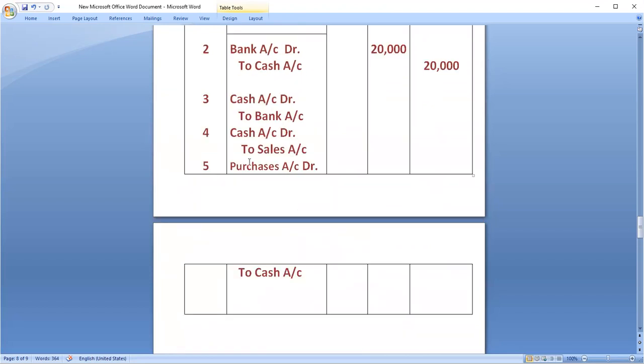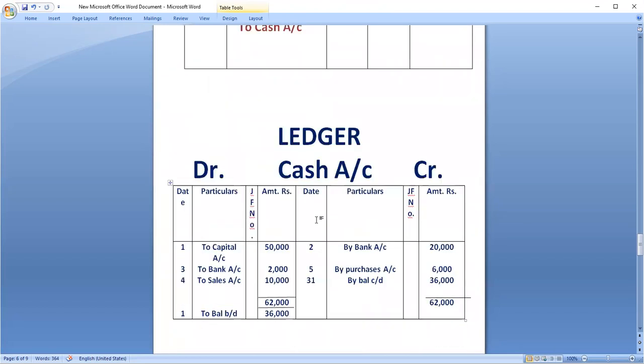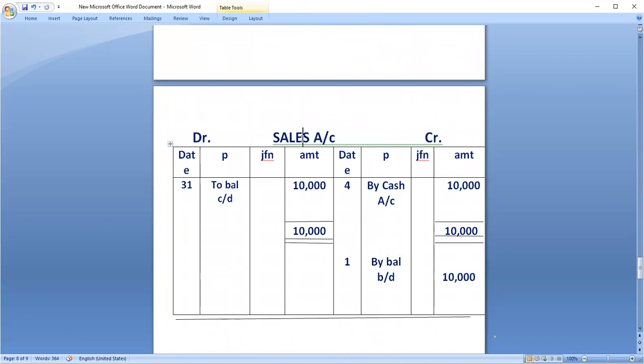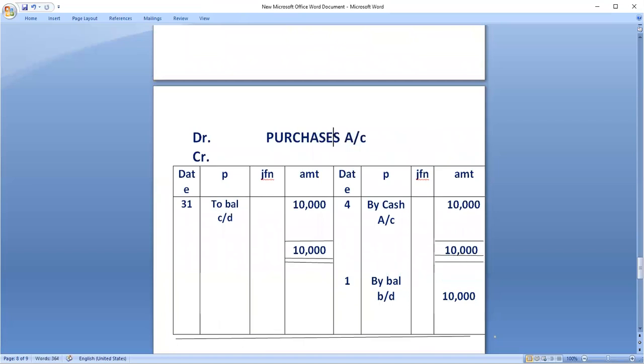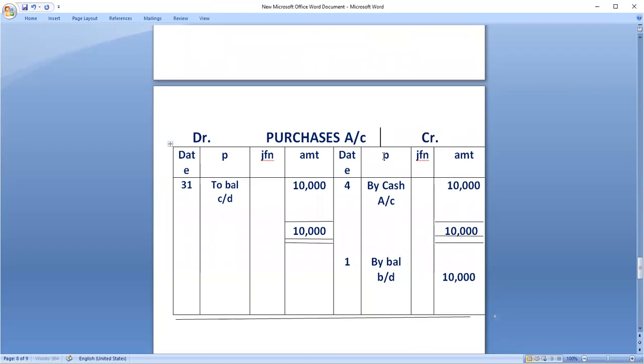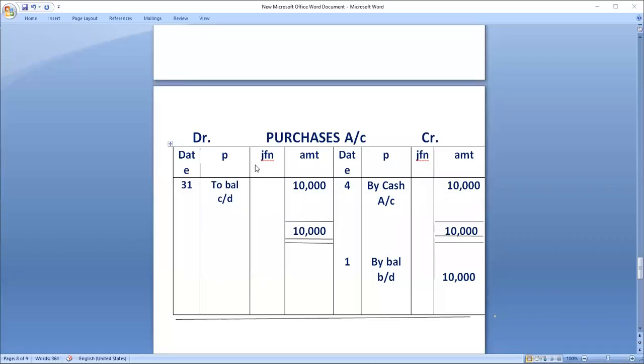Next last account that we have is purchases. Okay. So I am clearing it. What we have to mention is purchases account.